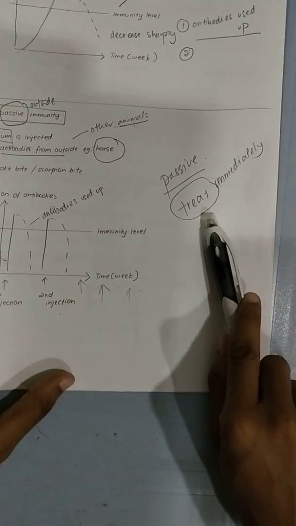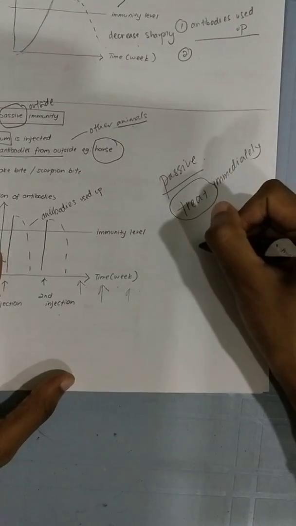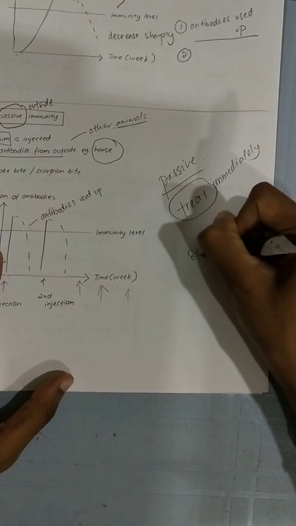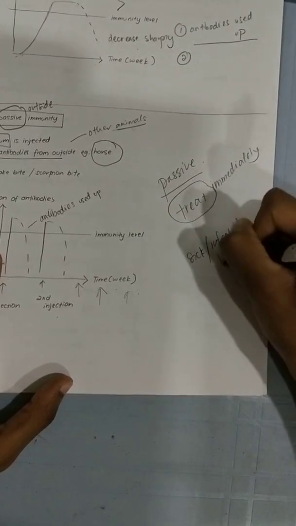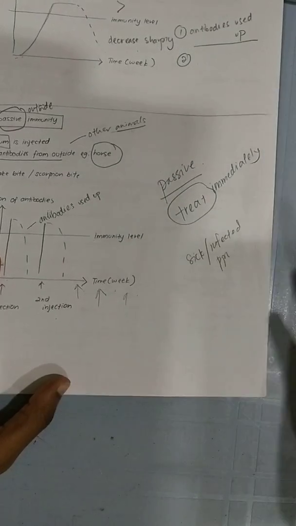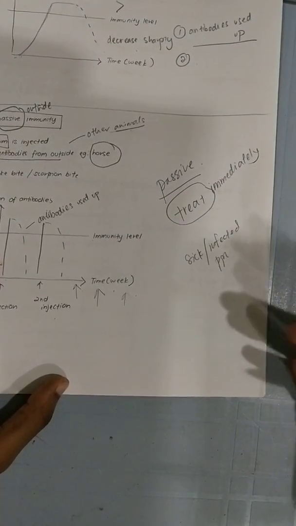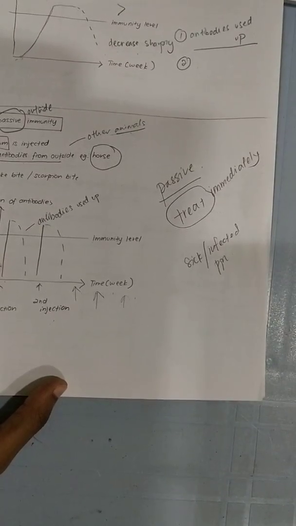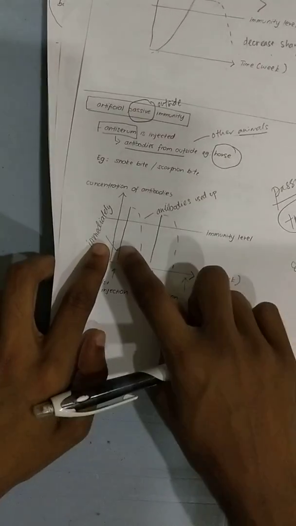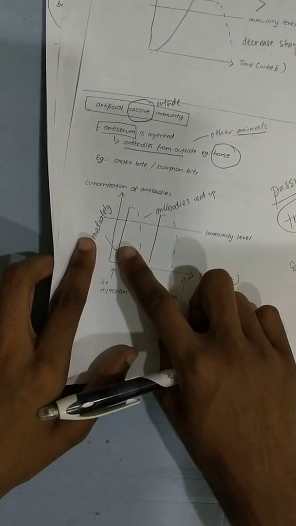They treat immediately, and this is given to sick people, or you call it the infected people. Do I need to get an injection when I didn't get any snake bite? I simply want to go and get an injection, but I got no snake bite. Do I need any antibody? No need, because even if I take the antibody but I got no snake bite, I got no virus,